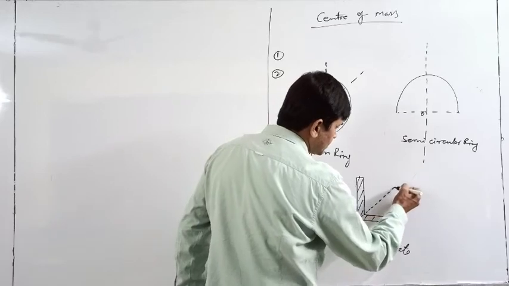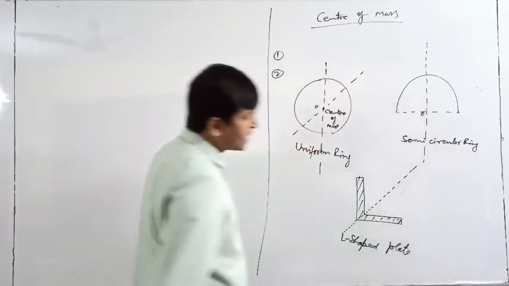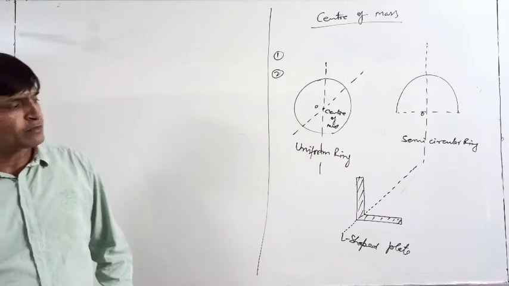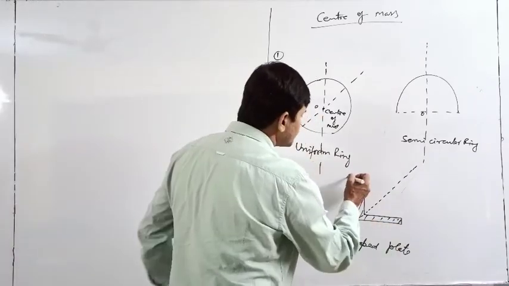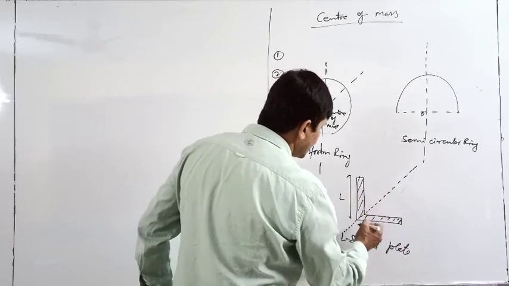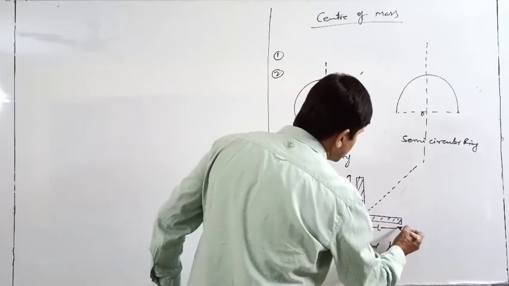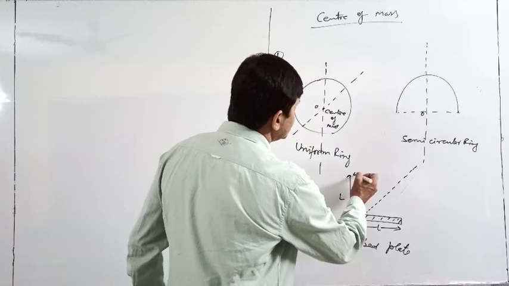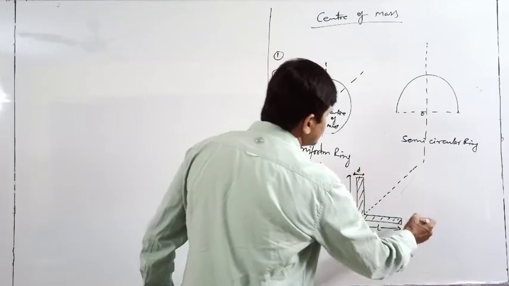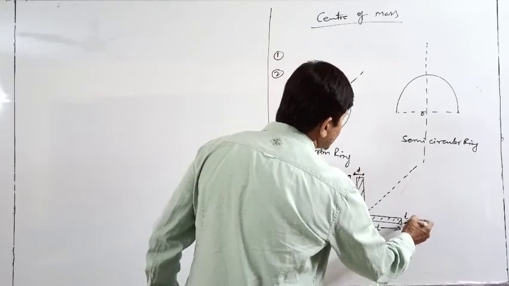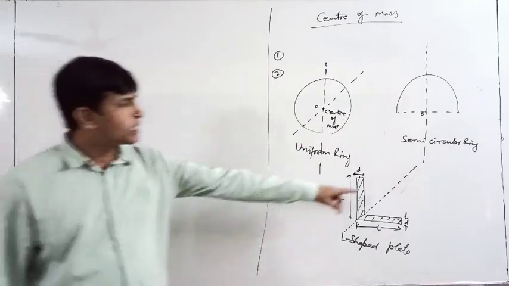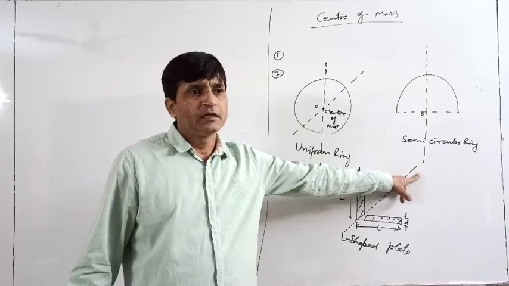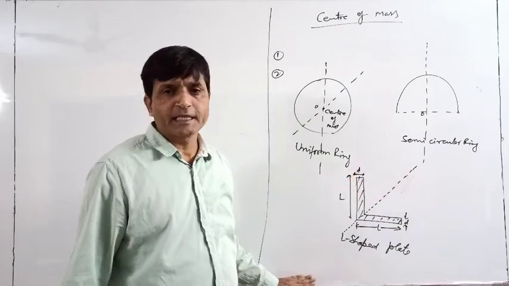See, this is the line which divides our diagram exactly into two parts, provided this length and this length are equal. Yes, this is also L. This is also L, and everything is identical. Okay, so this is our line of symmetry. So the center of mass must be on this line.